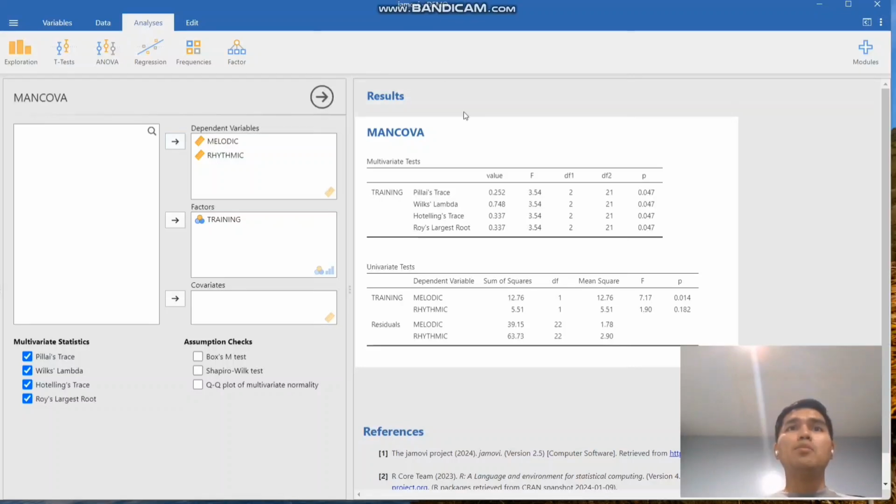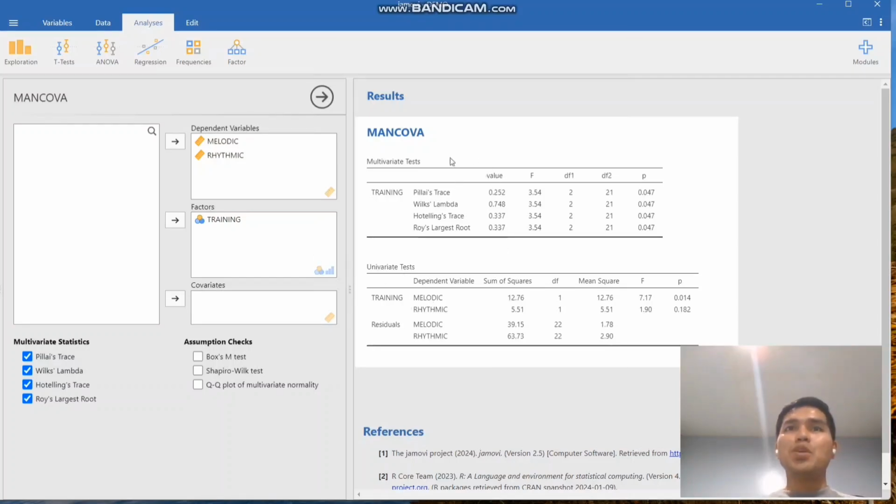And for the Jamovi, you see there is also univariate test results that is provided. And we know univariate only correlates two variables at a time. However, this one here, the multivariate test, the MANCOVA that we perform, actually correlates all three variables simultaneously. So we have here the result.